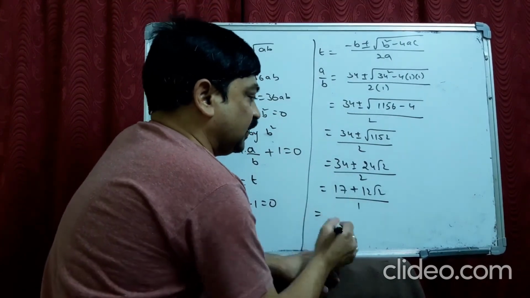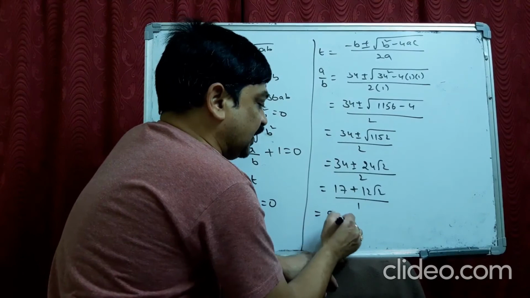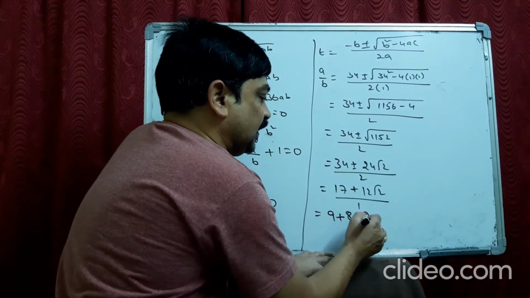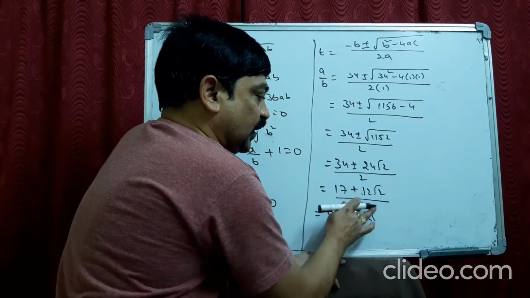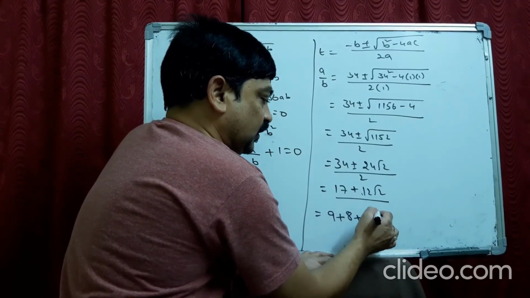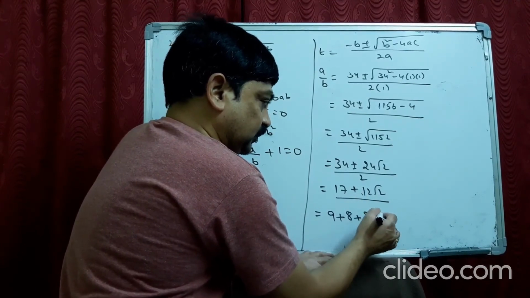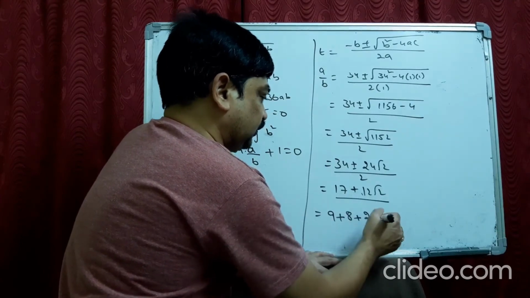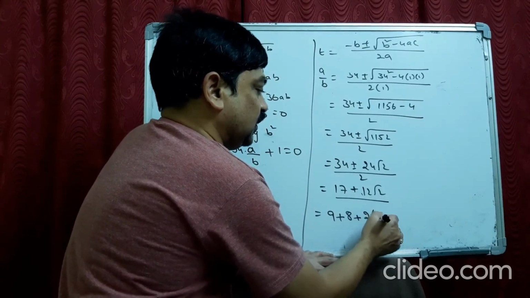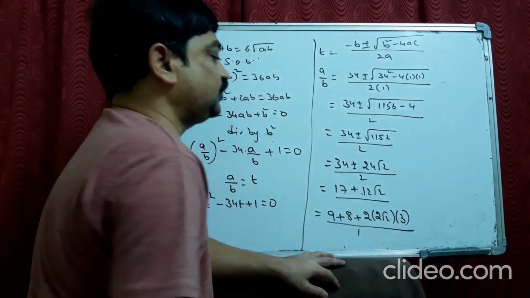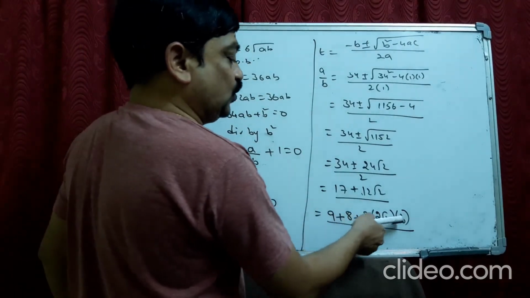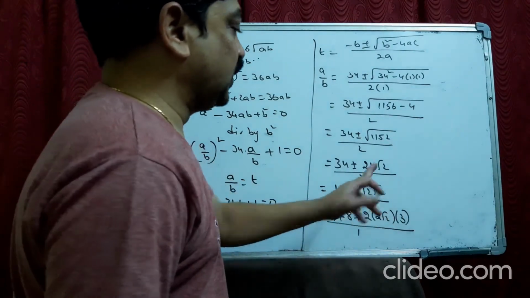After this we write 17 as 9 plus 8, and 12 root 2 as 2 into 2 root 2 into 3. Can I write like that? 2 into 2 root 2 into 3, 2 2s are 4, 4 3s are 12 root 2.